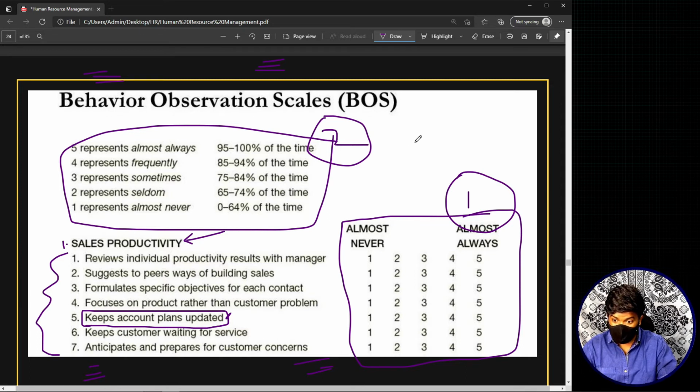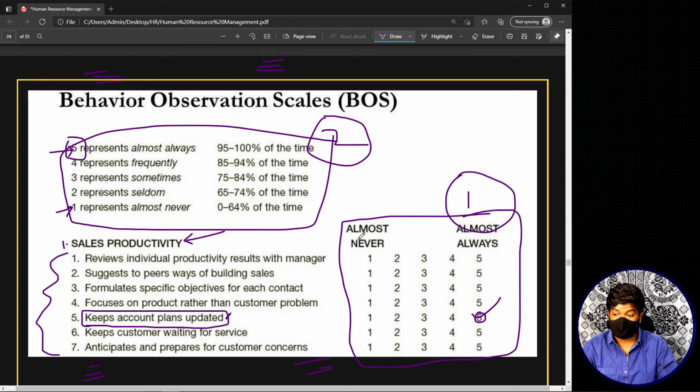Come to this particular table, the second table. This second table tells that if he exhibits this particular behavior, that means if he keeps account plans updated 0 to 64% of the time, give him 1. If you think almost 90 to 100%, each and every time he keeps the account plans updated, give him 5. That means if I think he keeps the account plans updated 95 to 100% of the time, this second table tells that you have to give him 5, right? So I will come here and just give him 5. I'll tick it, or I'll circle it, whatever it is.